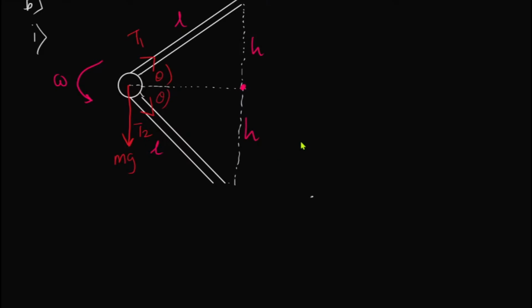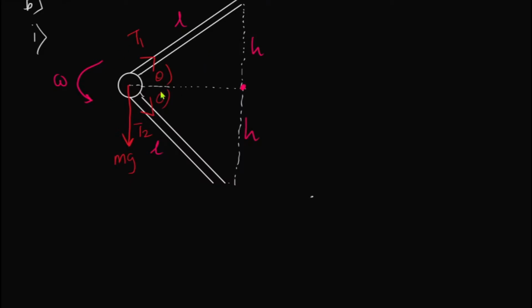Whenever you deal with a circular motion problem, guys, remember to apply F equals ma towards the center and the vertical equilibrium. If you do that, definitely you should get the answer. If you do not get the answer, that means there is a problem in the question. All right. So you need to understand that.